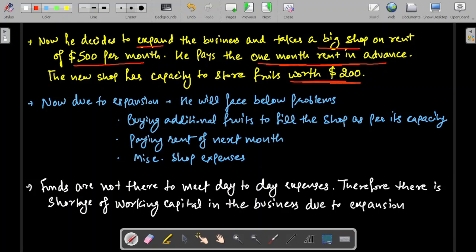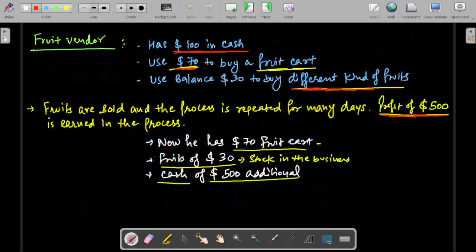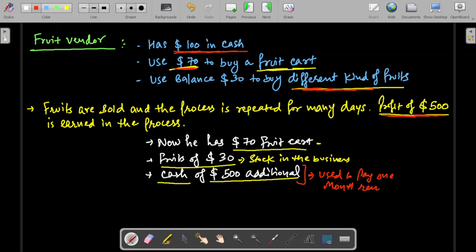If you look at the present position compared to the previous sheet, he had only a $70 fruit cart, $30 worth of fruit, and $500. He used that $500 to pay 1 month's rent. So now he has only $30 worth of fruit and the $70 fruit cart.